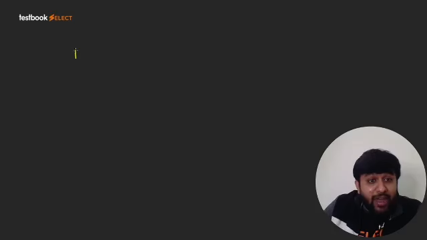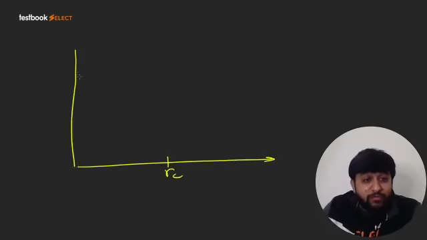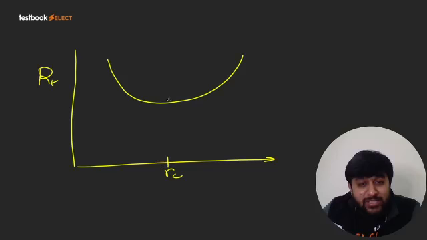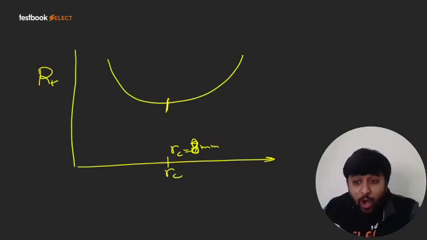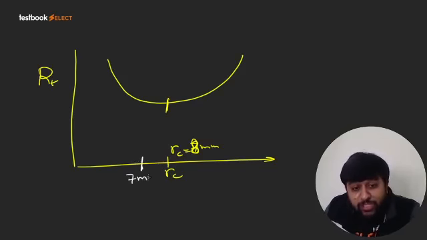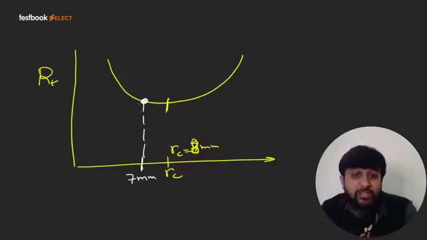So the critical value of outer radius is 8 mm. We also know that when R2 is equal to RC, the resistance is minimum. And how much is this value? It is 8 mm. Now, how much is the initial value of R2? I think the initial value of R2 is 7 mm, which is less than 8 mm. So this is the initial location on the graph, and this is the initial value of resistance.